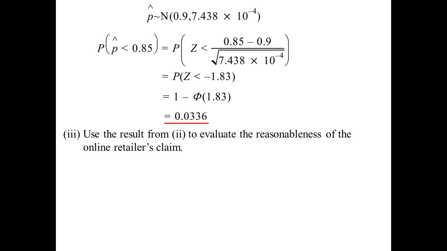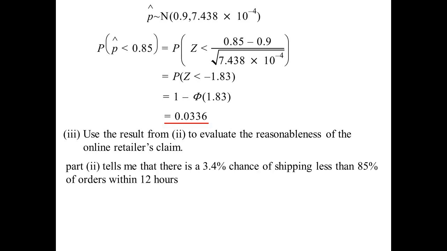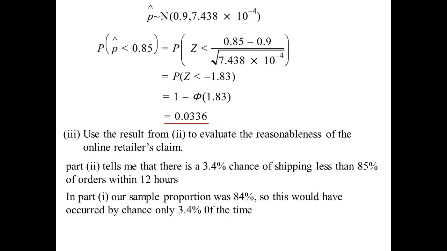Well, this is what part 3 wants us to say. Using that, how reasonable is their claim, that 90%? Now, what part 2 is telling me is there's a 3.4% chance of shipping less than 85% of orders within 12 hours. So there's only a 3.4% chance that that happened randomly. Our sample proportion was 84%, remember. So what we're now saying is that that result that we came up with, 84%, would have only occurred by chance 3.4% of the time.